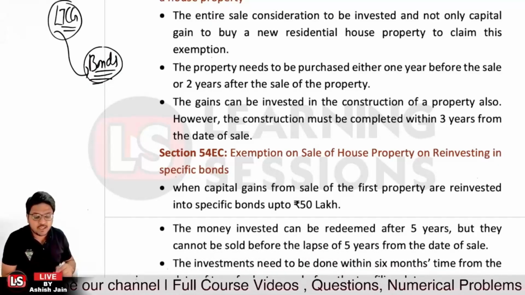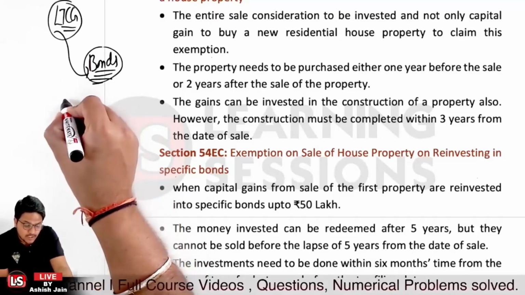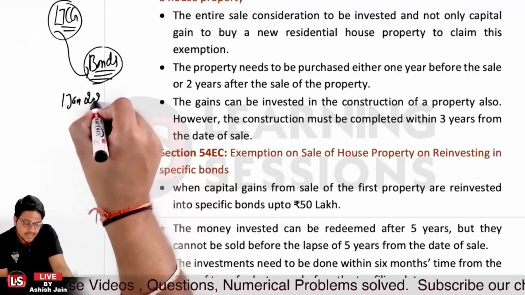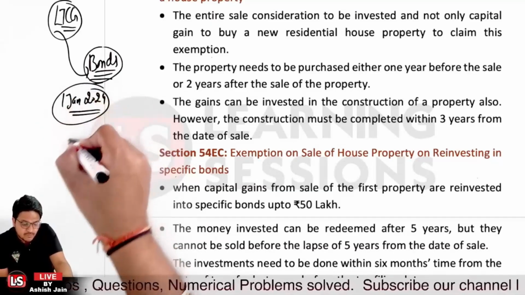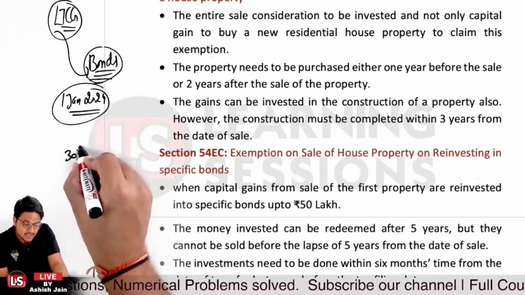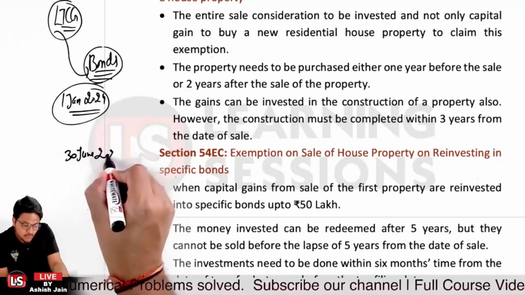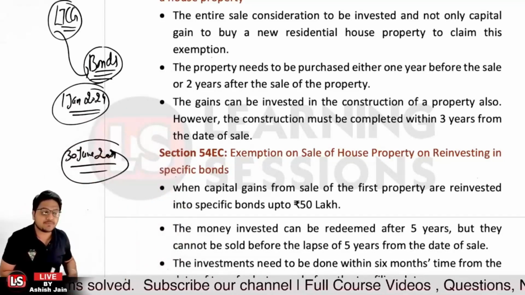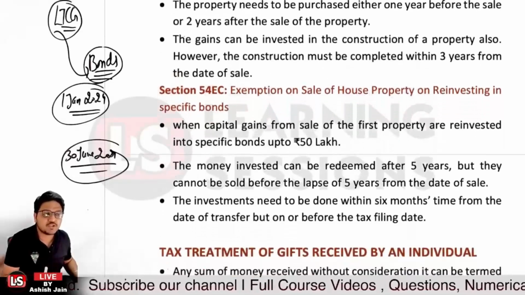And particularly the investments need to be made, let's say you sold the property on 1st January 2024, then in that scenario you need to invest the funds maximum by 30th of June 2024 in the specific bonds, so as to take the benefit of this particular exemption, right?